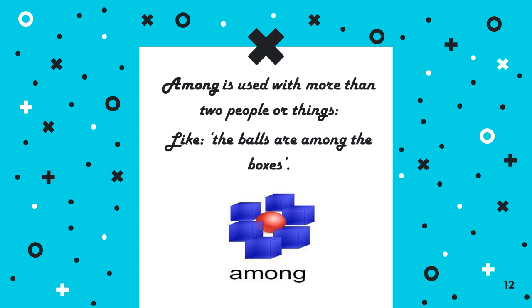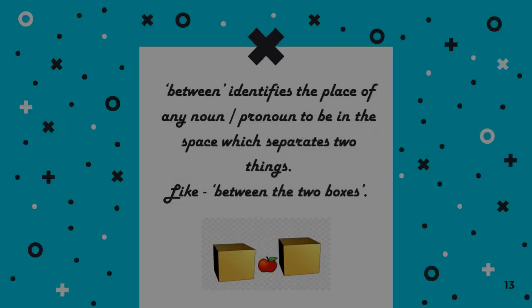Among is used with more than two people or things. When you distribute something, or when you are going to divide something, if those things or those people are more than two, even if it becomes three, then also you will use among. The balls are among the boxes, sorry, there must be a ball. The ball is among the boxes, right?